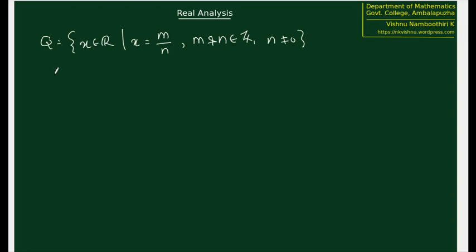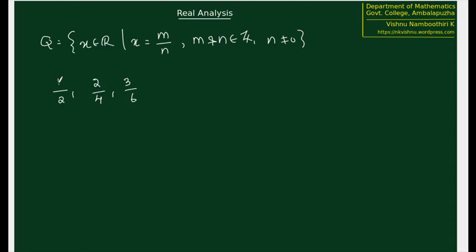To avoid the confusion regarding representations of the same number in different ways, like 1 by 2, 2 by 4, and then 3 by 6, etc. The possible confusion here is occurring basically because we are multiplying 1 by 2 with the same common number on the numerator and denominator, and we are getting different notations.